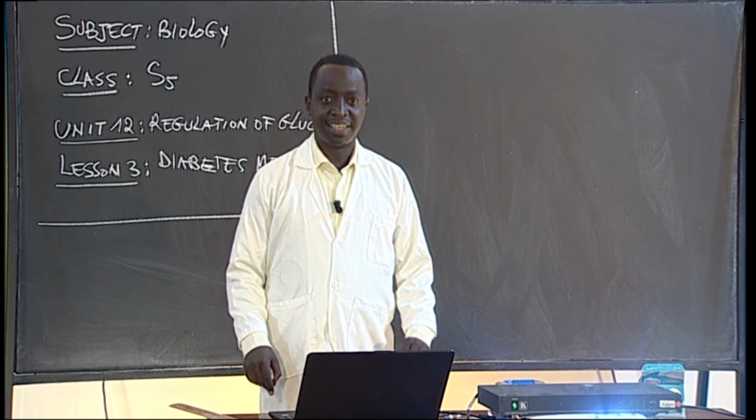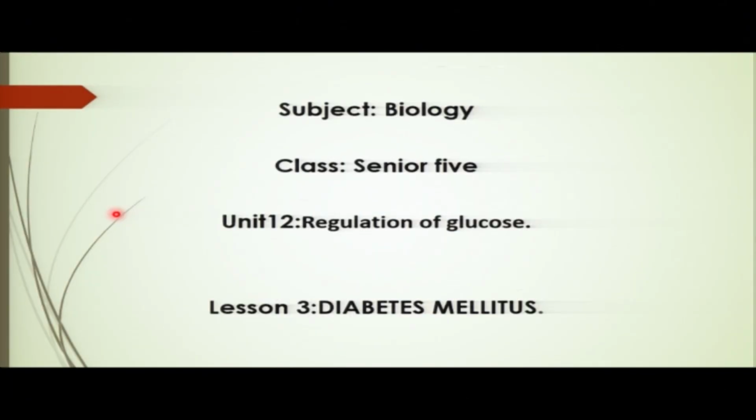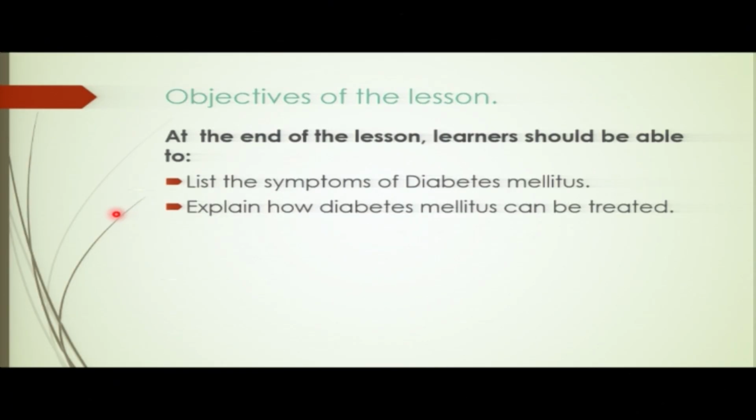Okay? Nice. What is the objective of the lesson of today? At the end of this lesson, you will be able to list the symptoms of diabetes mellitus. And then also you will be able to explain how diabetes mellitus can be treated, how it can be cured.